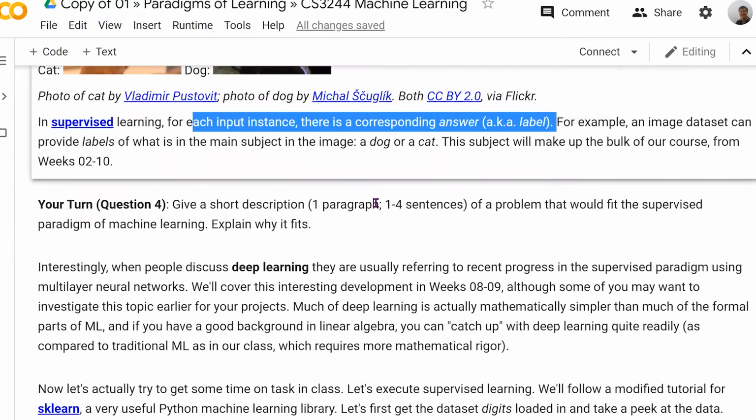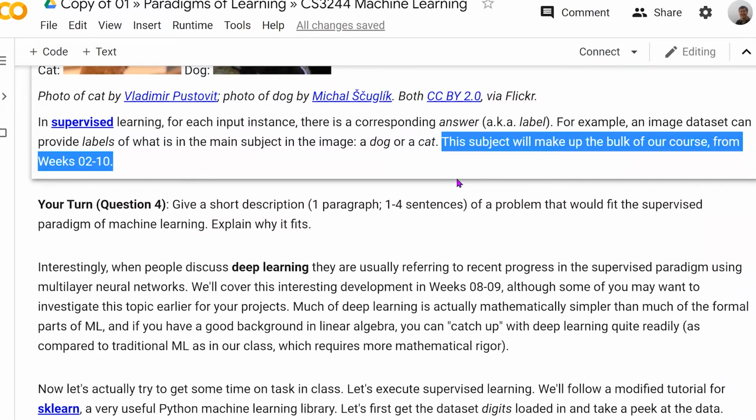But in any case, supervision means we have X values, and for each X value, we have a Y value. For the bulk of our course, we're going to be talking about that, all the way until around week 9 or 10. So we have to go back to Coursemology.